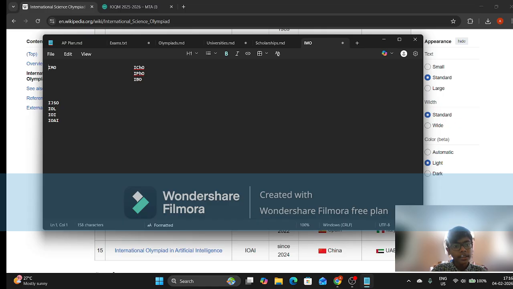Now next comes IMO. For IMO I will definitely say that it is hard, but in my opinion it is not as hard as these three, so it is a tier below. Now IJSO consists of chemistry, physics and biology, but it's definitely easier to get into.